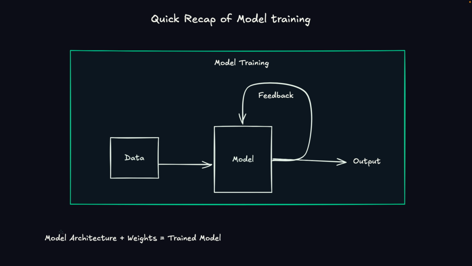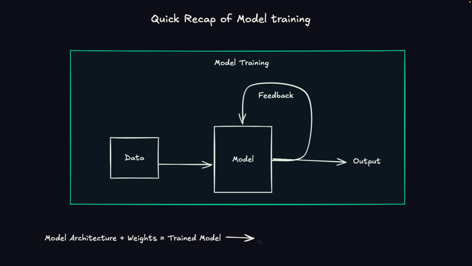And once the model is trained, we'll have the model architecture, then the weights. Weights are basically the learning that has happened during the training. So we'll have data, and that data will have some pattern, and that pattern will be encoded in these weights. So this is what a training process creates. The combination of model architecture and weights gives us the trained model.